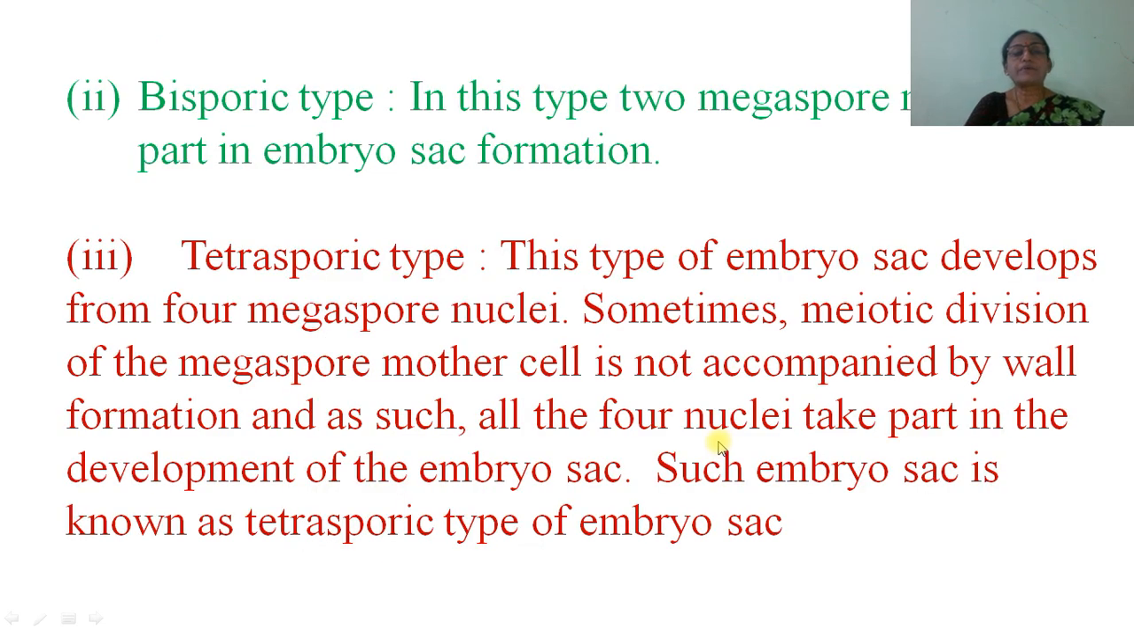Then the bisporic type of embryo sac. In this type, 2 megaspore nuclei take part in the formation of the embryo sac, and the third one is the tetrasporic type of embryo sac. In this type, the embryo sac develops from 4 megaspore nuclei. Sometimes meiotic division of the megaspore mother cell is not accompanied by wall formation, and as such all the 4 nuclei take part in the development of the embryo sac. Such an embryo sac is known as the tetrasporic type of embryo sac.